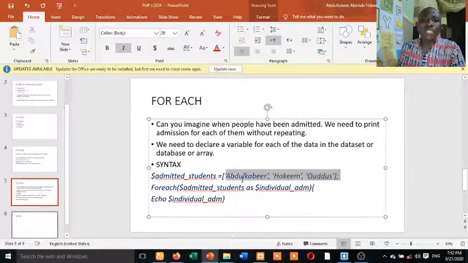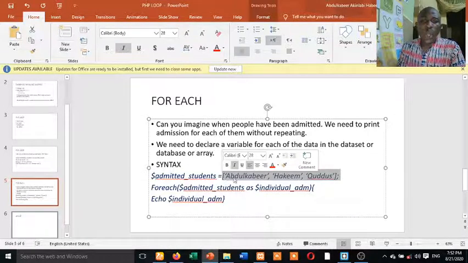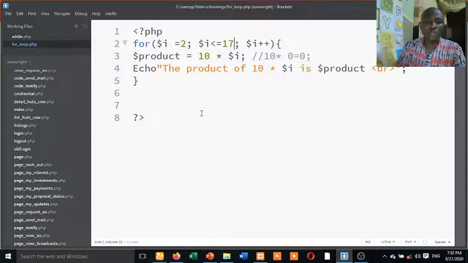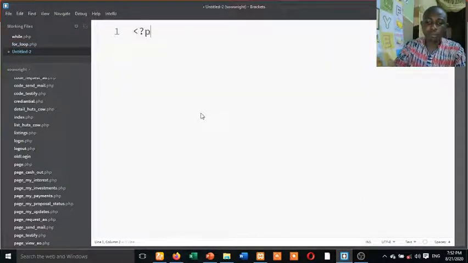array, an array is something that stores more data. So this is an array. Now we have Abdulkabir, Hakim, Kudus. So all these are going to be stored inside admitted students. I think the best thing for me is to just do another PHP file, so that I will quickly teach you how to do an array.